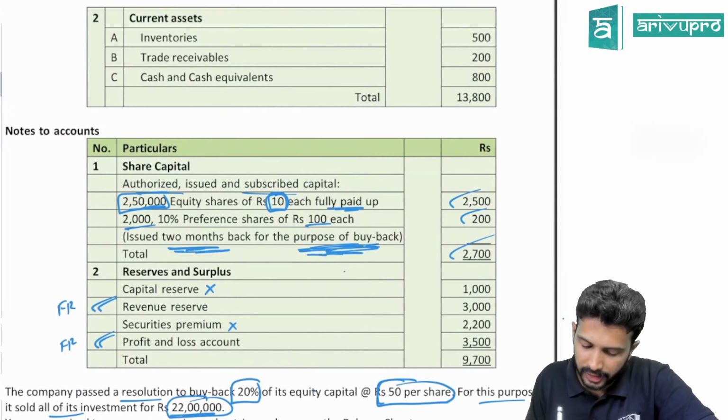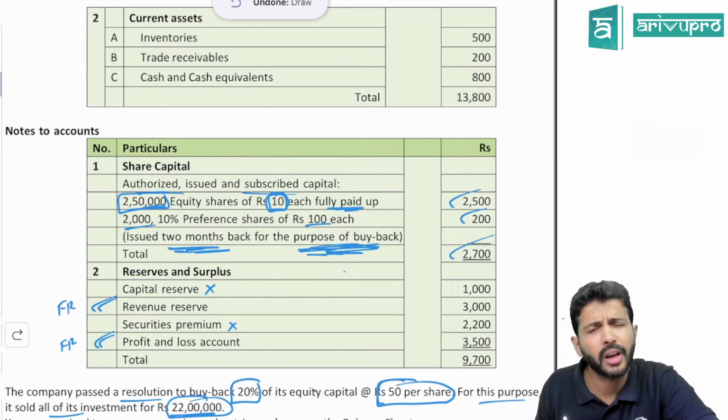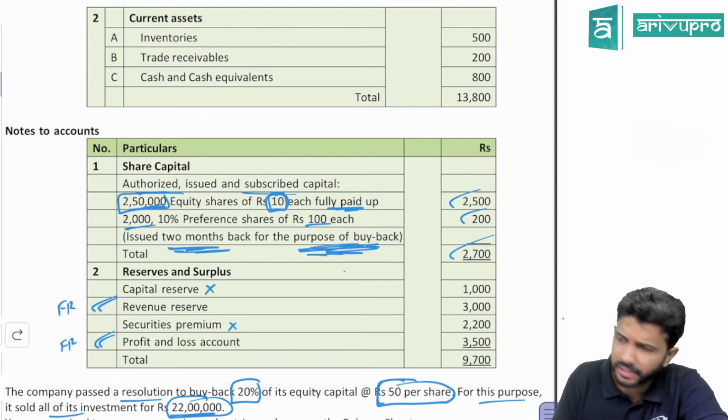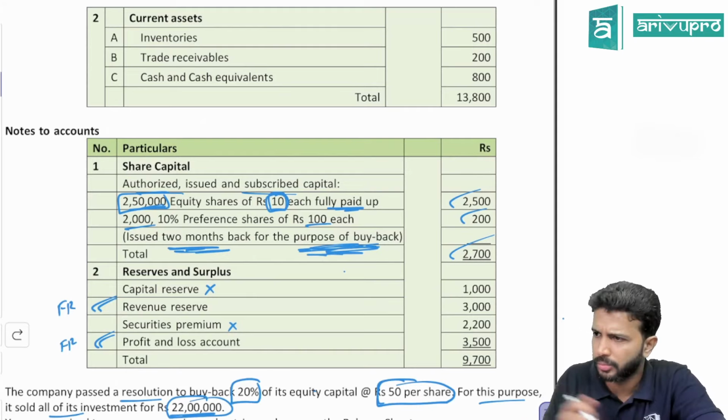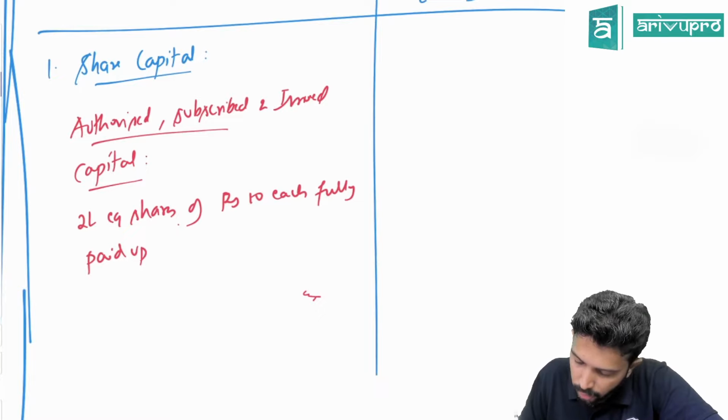All right, sir. Initially I had how many equity shares? 250,000 shares. In that 20% I cancel. That means now I have only 80%, can I say? 250,000 gone. That means how much is remaining? We have 2 lakh equity shares of rupees 10 each, fully paid up. So that means your equity share capital will be 2 lakh into 10, that will be 20 lakh. I'm expressing everything in thousand, so that will become 2000.